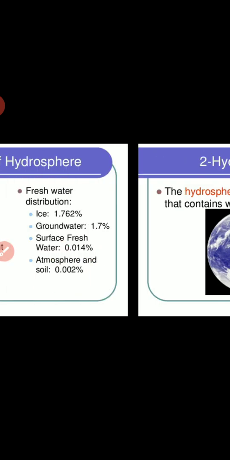Okay, now let's see about the hydrosphere. What is meant by hydrosphere? The hydrosphere is the part of the earth that contains water. As you know, water is present everywhere. About 75% of our earth's crust is covered with water. So that is nothing but the hydrosphere.